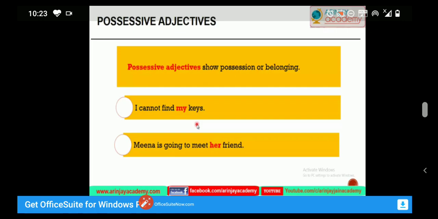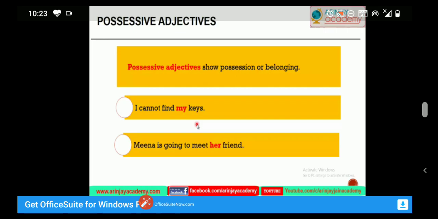Here are the examples. I cannot find my keys. My is a possessive adjective, and here keys is a noun. So we use the possessive adjective before the noun. Meena is going to meet her friend. Her is a possessive adjective and friend is a noun. So always remember that a possessive adjective always comes before the noun.